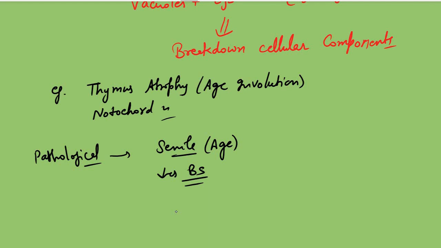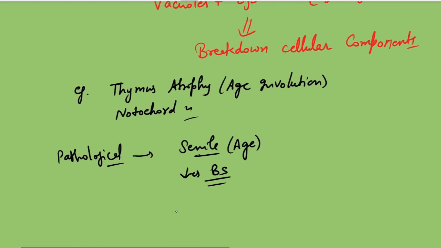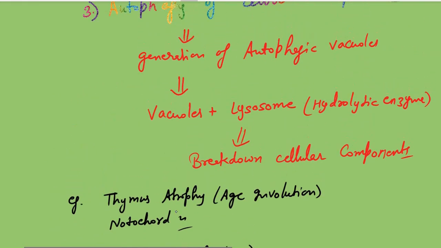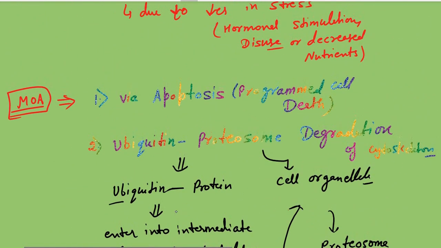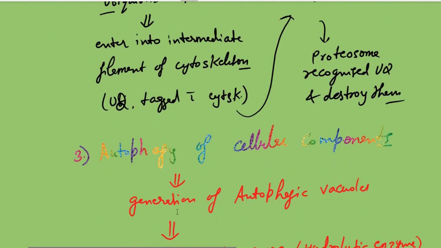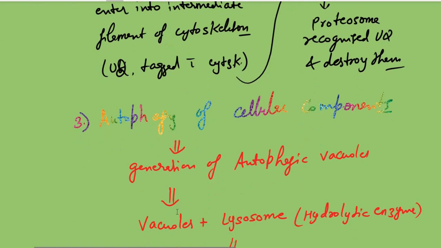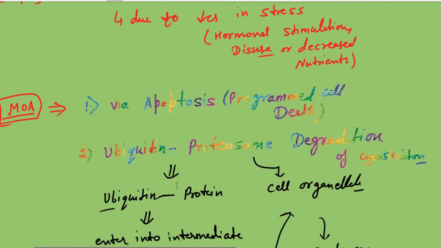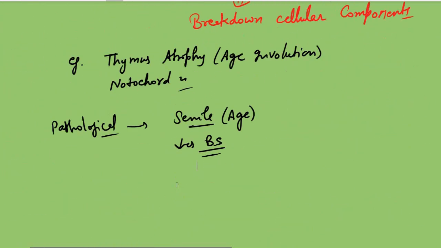Okay, this is about the atrophy. So we have the first mechanism via apoptosis, the programmed cell death. Then the next is ubiquitin proteasome degradation of the cytoskeleton, second mechanism. Third mechanism is autophagy of the cellular components. So this is about our atrophy.